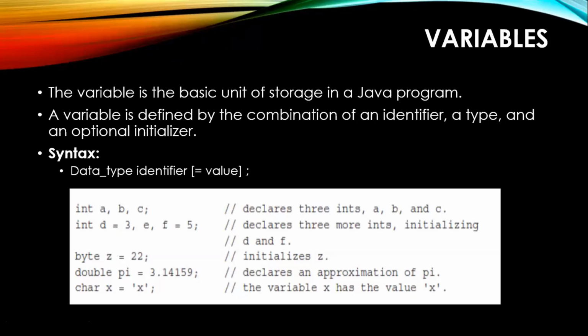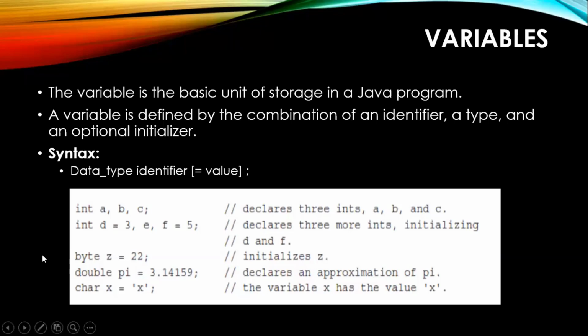Yes, we can put it, sir, because the range of a byte is 8 bits, in the sense it can range from minus 128 to plus 127, right? So 22 is a valid number that can be put into a byte. Okay, so this example just shows how to declare different types of variables, and you can initialize those variables during the declaration itself, right?